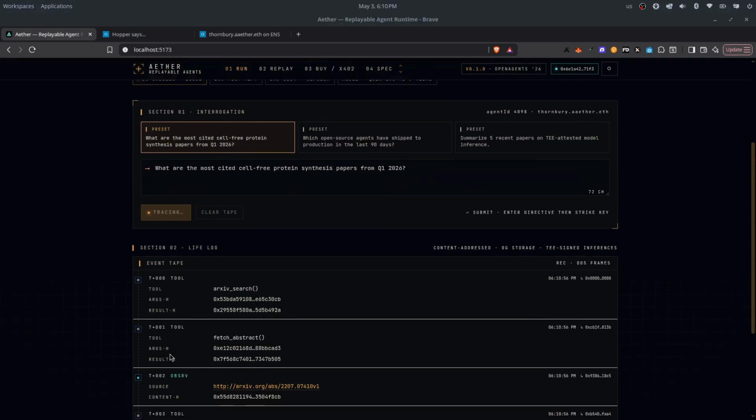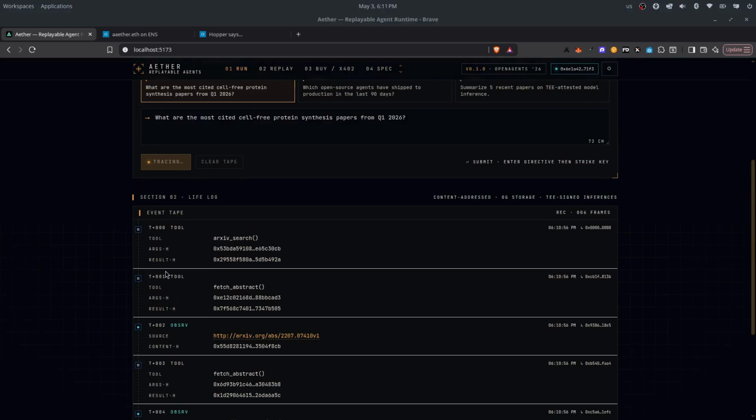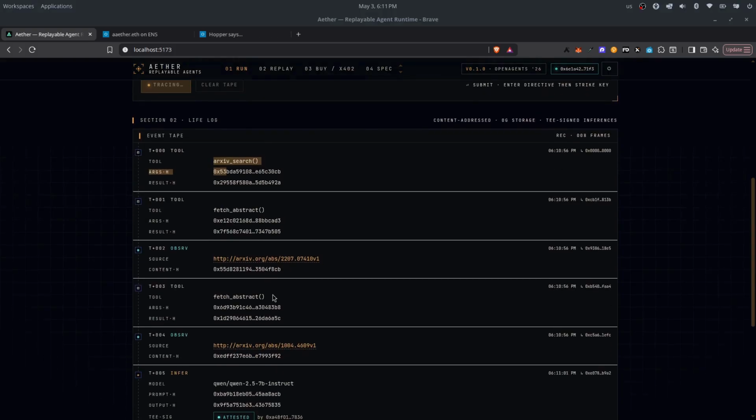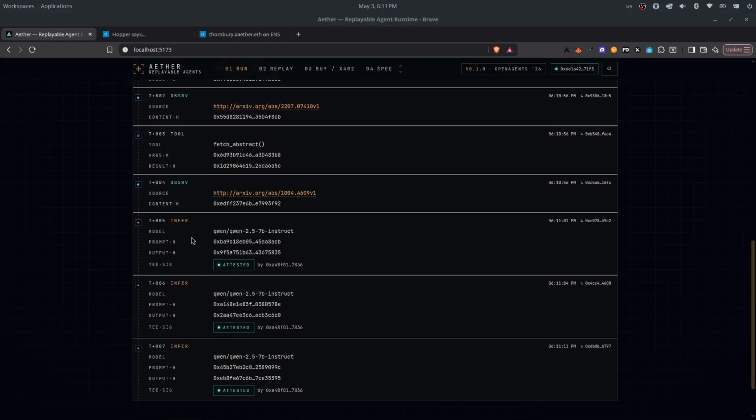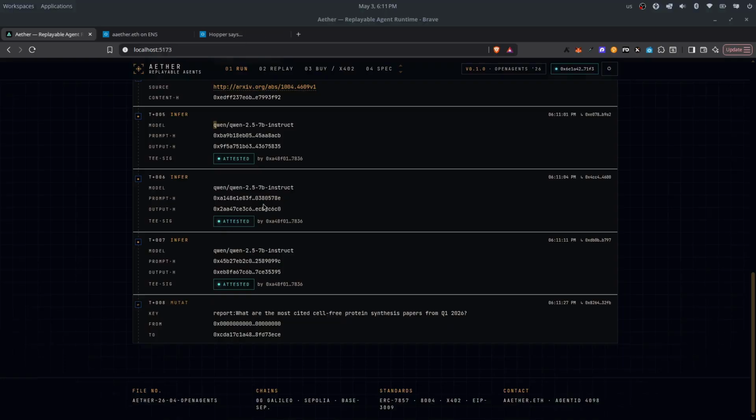Now you can see that every action the agent performs becomes a frame on a tape. Observations as Thornbury, the agent, fetches papers from arXiv, a tool call for the search itself, then inferences, each one running on Zero Gravity's compute inside a TEE. The attested chips means we have captured the model's TEE signature into the event log. Each frame links to the previous one through its hash, and the entire encrypted log is uploaded to Zero Gravity storage in batched mode at flush time. The whole agent's life is content addressed, replayable on Zero Gravity.